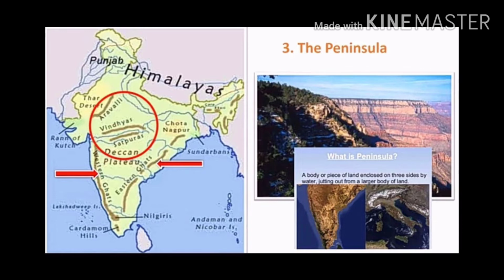Here we can see the number of plateaus bordering the plains like Telangana plateaus, Karnataka plateaus, Maharashtra plateaus and Chota Nagpur plateaus. These are the main plateaus region. In the central part of the plateaus, the Vindhya and Satpura ranges and hilly regions are located. It also includes hilly regions of the Western and Eastern Ghats.